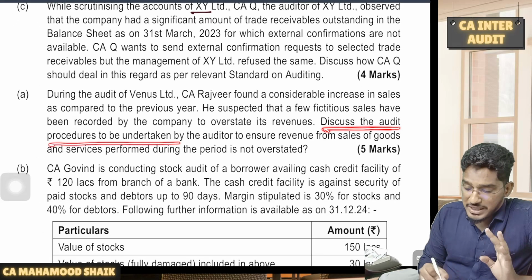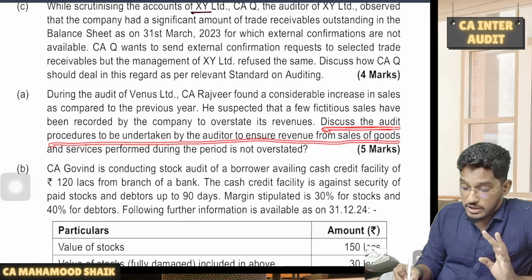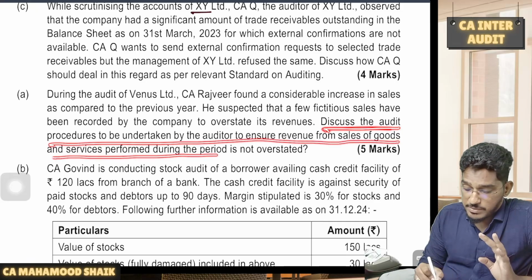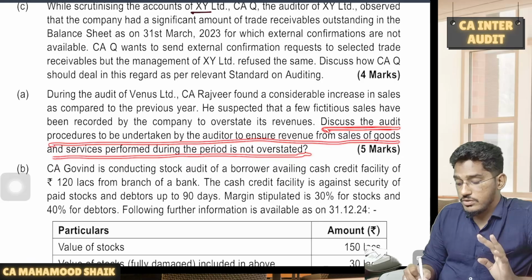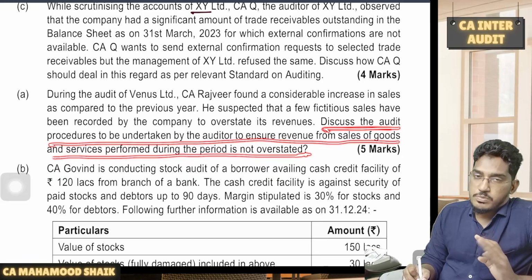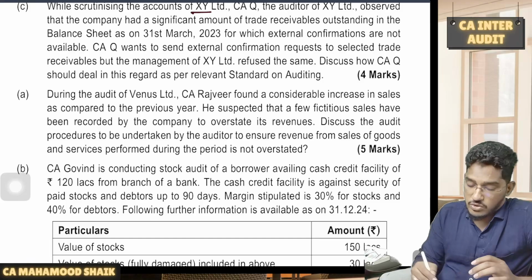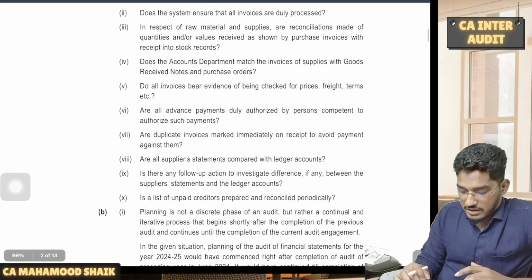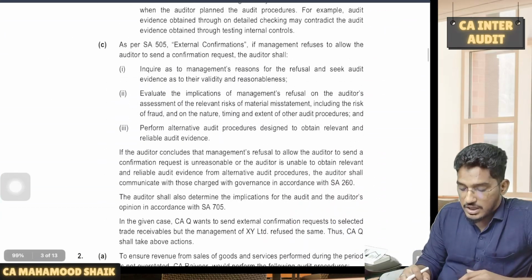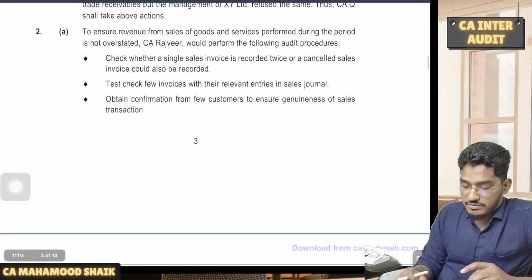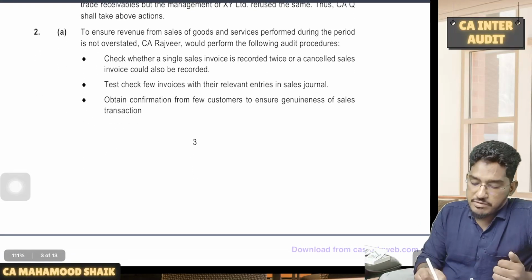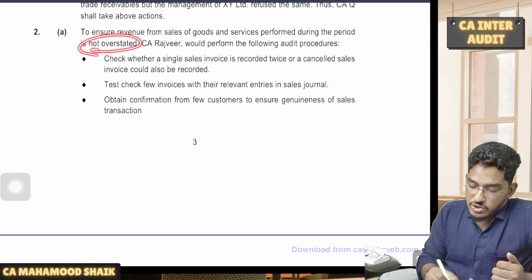Discuss the audit procedures to be undertaken by the auditor to ensure revenue from sale of goods and services performed during the period is not overstated. So basically, occurrence: whatever has been recorded in the books of accounts is not overstated. The correct amount of figure should have been recognized. This is a question from audit of items of the financial statements. So what procedures will you perform to make sure that revenue is not overstated?